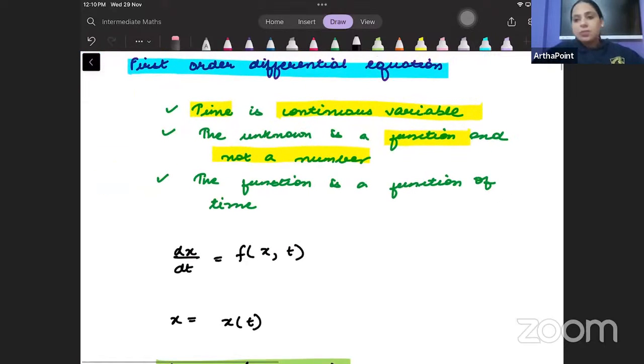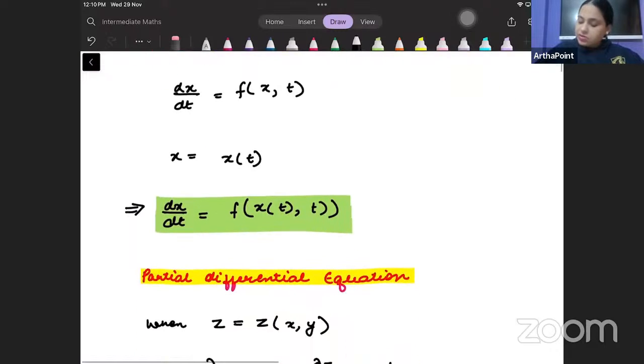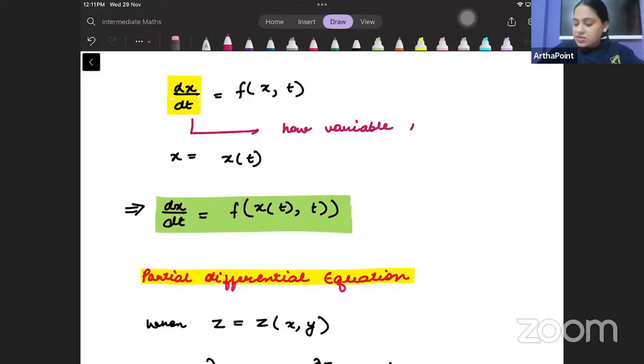Okay, now let's see the mathematical representation of this. This represents dx by dt. So dx by dt is telling you how the variable x changes as time changes.